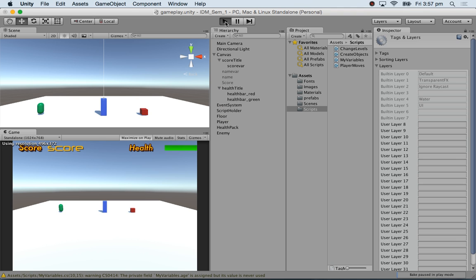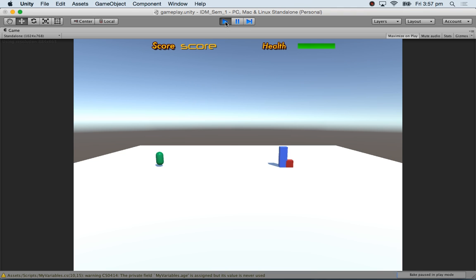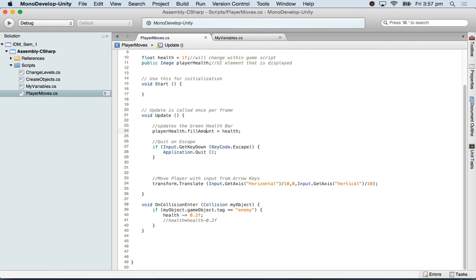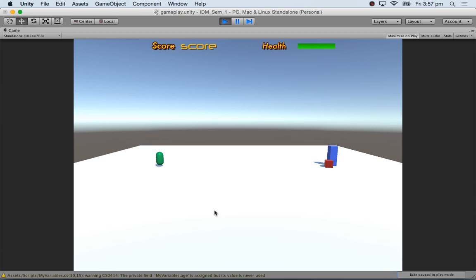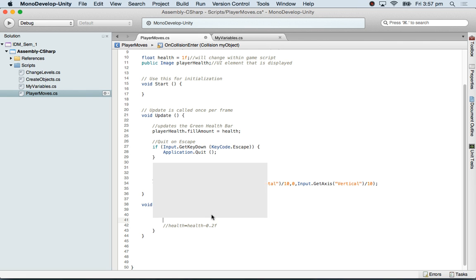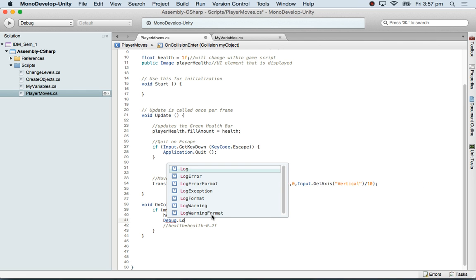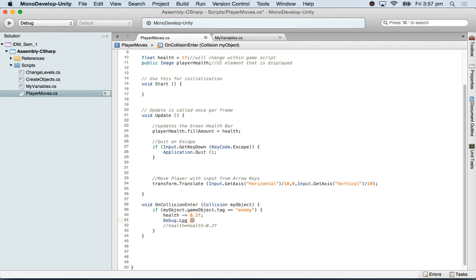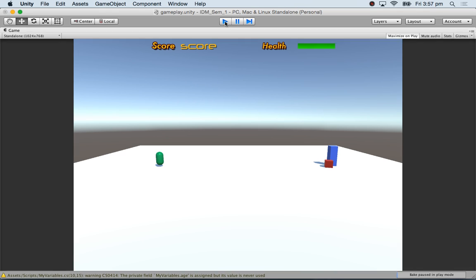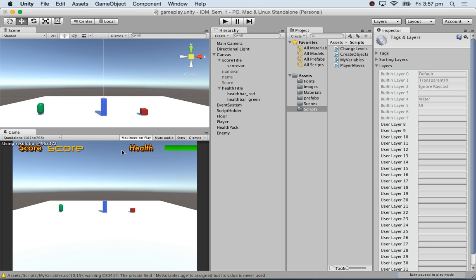Let's test it. No, doesn't work. I'm doing something wrong here. Let me just see Debug.Log and let me output health and let me see if actually health is changing over time. That will give me an idea. And I won't maximize this.